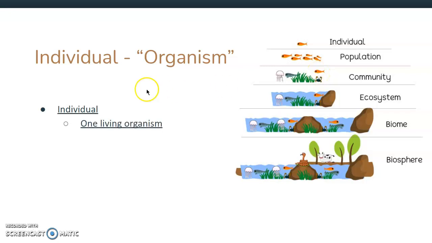Our definition for an individual is one living organism. We can see up here we just have a little fish as our example. This can be one person, one fish, one tree, one flower, any living organism.